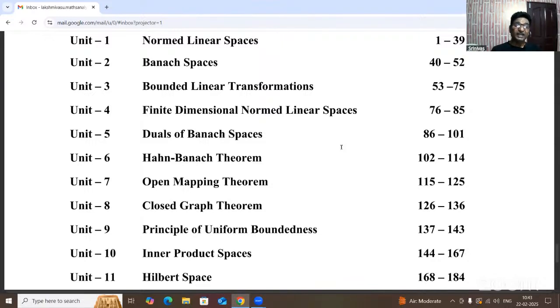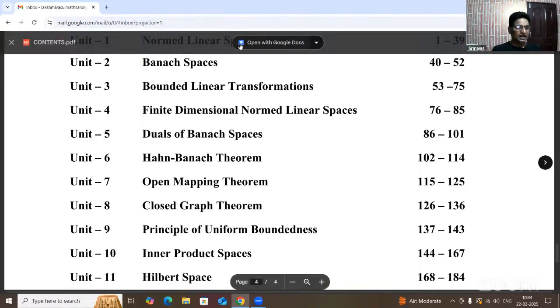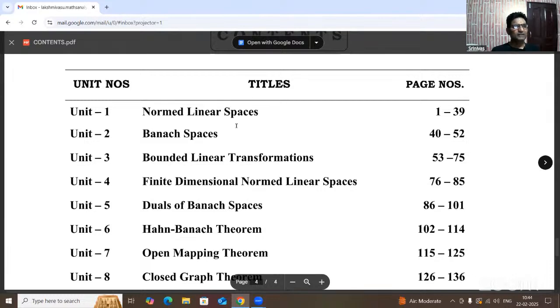Next, when the field of the elements is F, the structure of the vector space is V of F under addition and multiplication. When the field of the elements is the real numbers, that is represented as V of R under addition and multiplication, which is called a real linear space or Euclidean space. That is also R power n of R. So n-tuples of real numbers under vector addition and scalar multiplication form a vector space or linear space. And here this is the content of functional analysis.